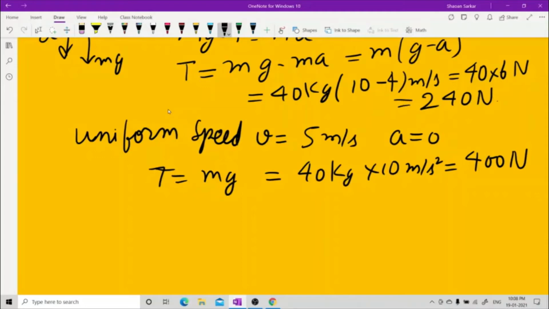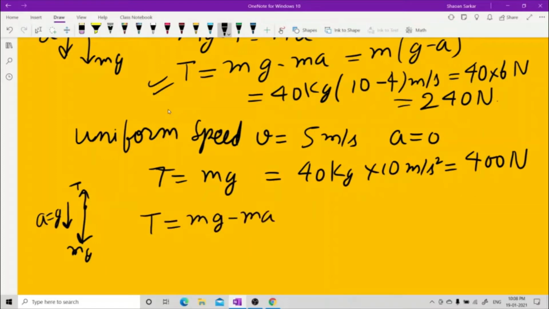Now the last part of this story is that the monkey is now falling down. Now this is mg, this is T. Now he's coming down with acceleration equal to gravity, basically in this direction. So you will use this equation: T is equal to mg minus ma, and here a equals g. Therefore, this will be mg minus mg, and this will be 0 newtons. So with this, we did this problem.